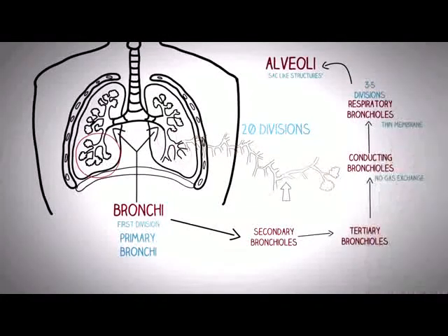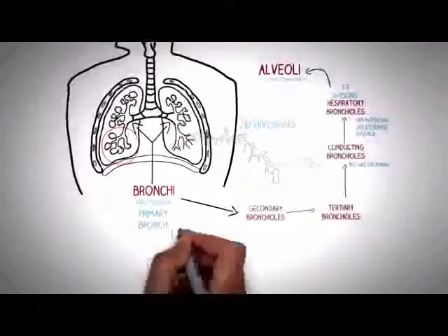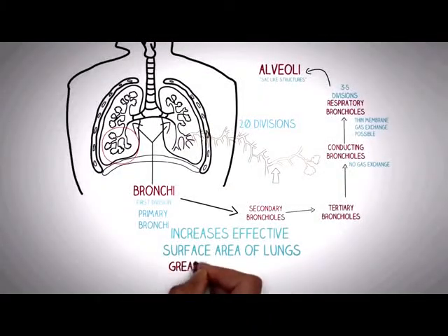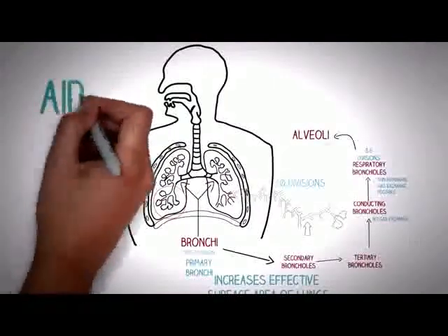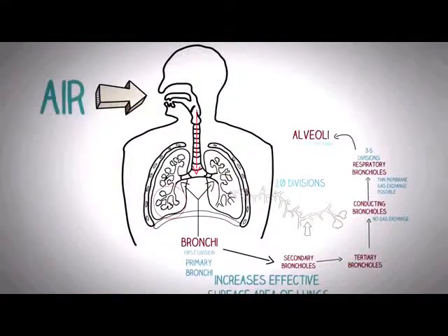The conducting bronchioles are called conducting bronchioles because no gas exchange happens in them since they have large or thick walls. But respiratory bronchioles have very thin walls and some amount of gas exchange can happen in these respiratory bronchioles. But the majority of the gas exchange happens in the alveoli because of their close proximity to the blood vessels. The division of the bronchioles to such an extent increases the effective surface area of the lungs. So the air that we inhale finally reaches the alveoli.